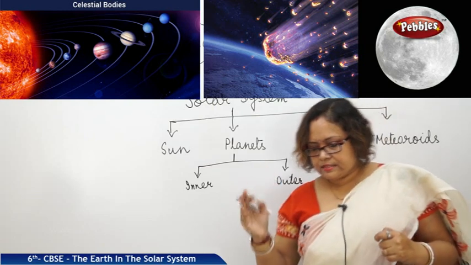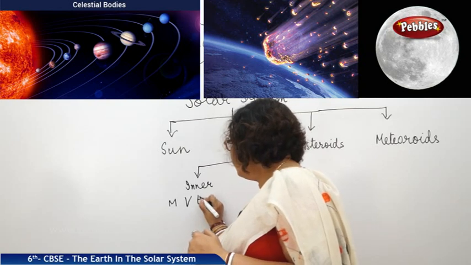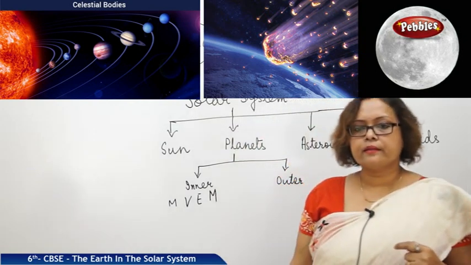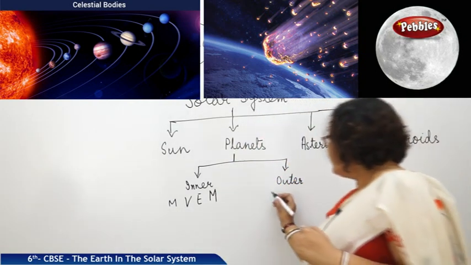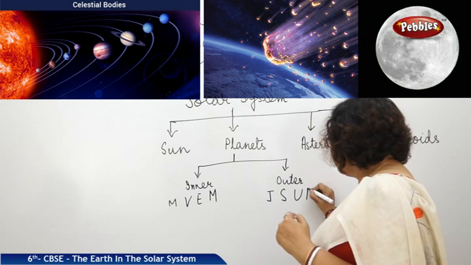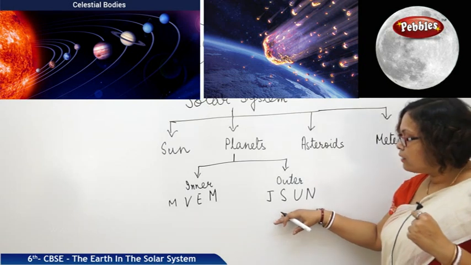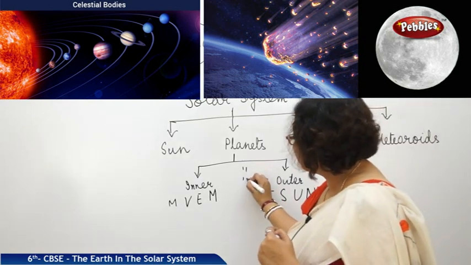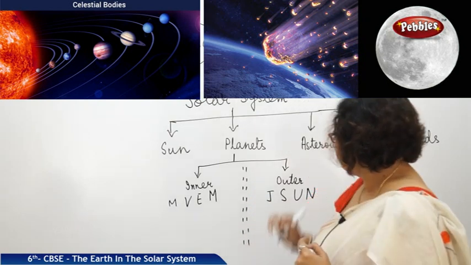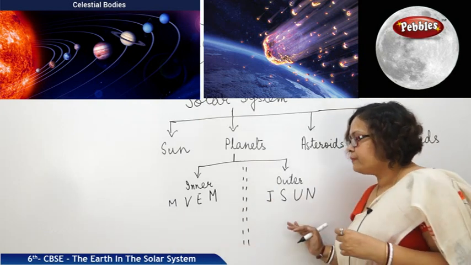Can we name them? Yes, they are Mercury, Venus, Earth and Mars. These all are inner planets. And the outer planets are Jupiter, Saturn, Uranus and Neptune. In between the inner planets and outer planets there is a division. We can say that God has divided it with the asteroids. The asteroid belt is actually dividing inner planets and outer planets.